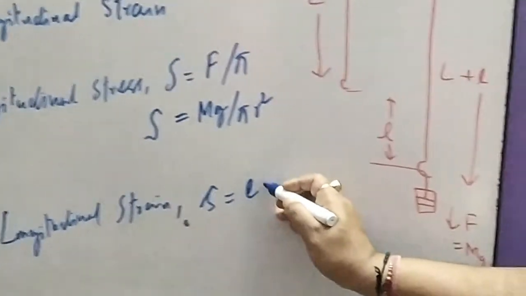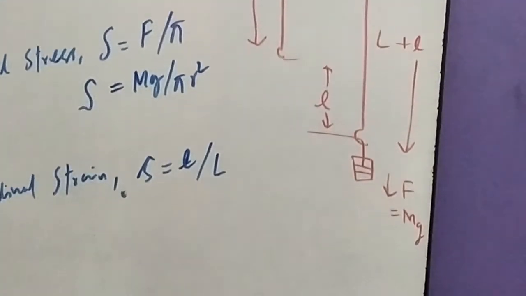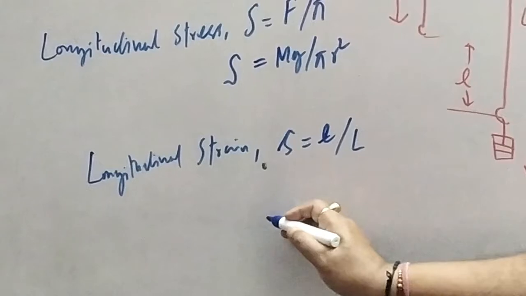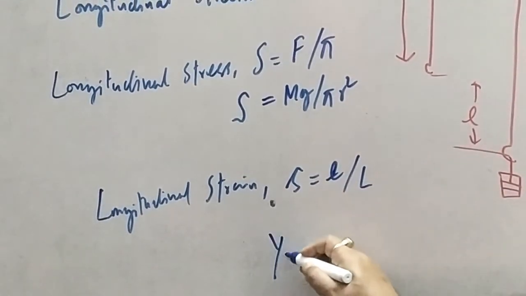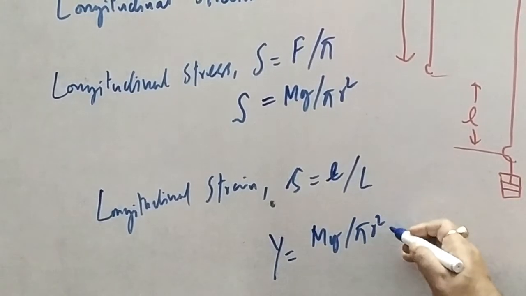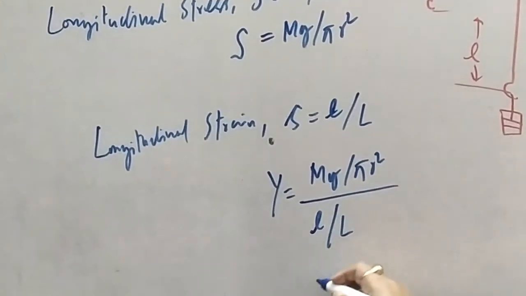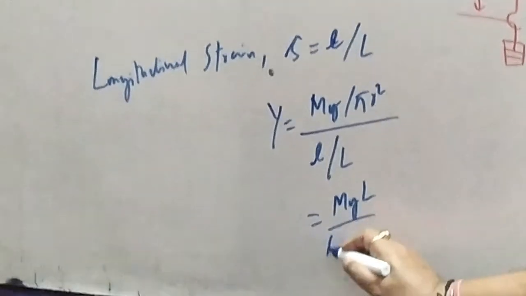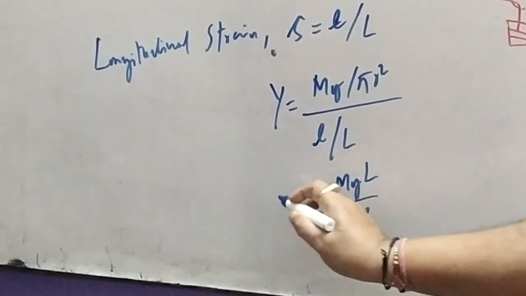The change in length is small l, and the original length is capital L. With that, Young's modulus Y equals mg upon pi r square, whole upon small l by capital L, which is mg capital L upon pi r square into small l.